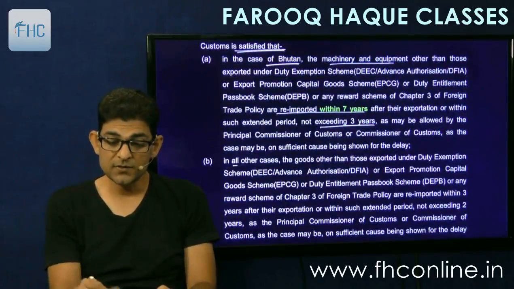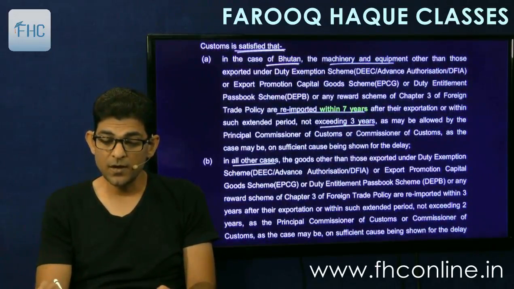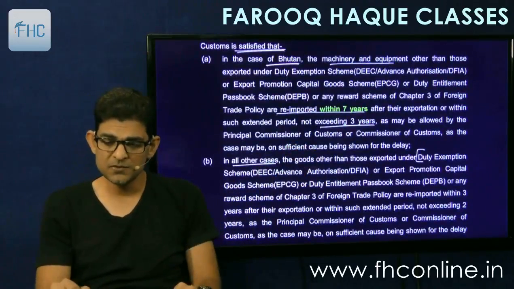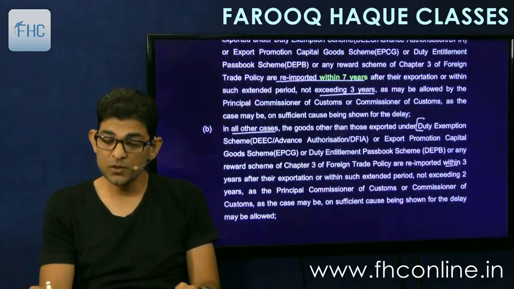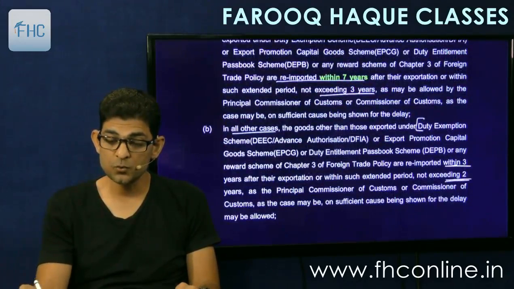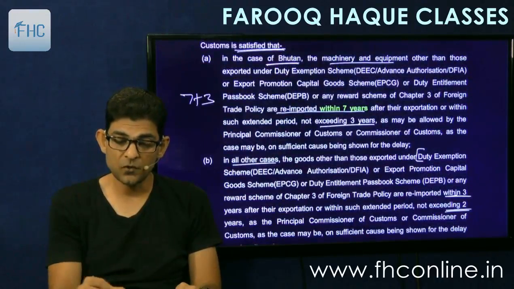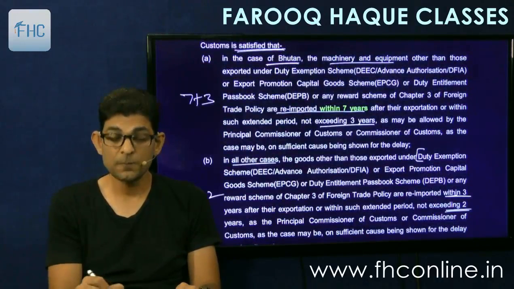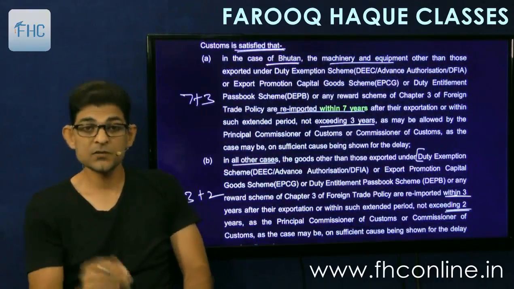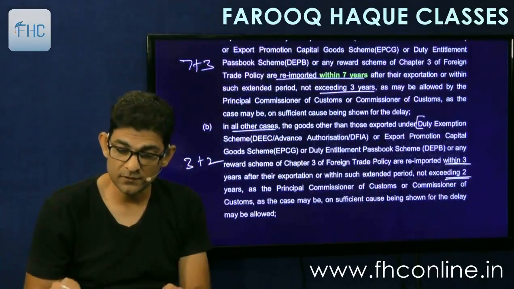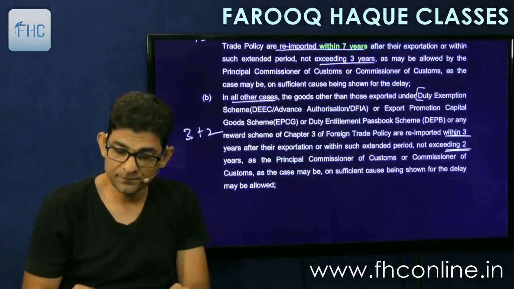Then in all other cases, the goods other than those exported under these schemes, are re-imported within 3 years after their exportation, or within such period as may be extended but not exceeding 2 years. So it will be 3 plus 2. So for Bhutan it is 7 plus 3, for other cases it is 3 plus 2. Okay, so within 3 years it should be re-imported, then only you will get this concession. Otherwise, you will have to pay full import duty.